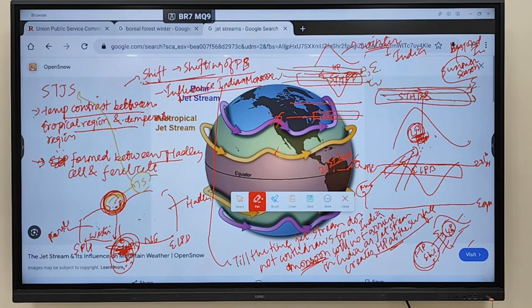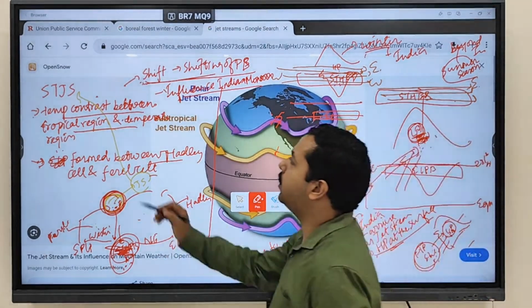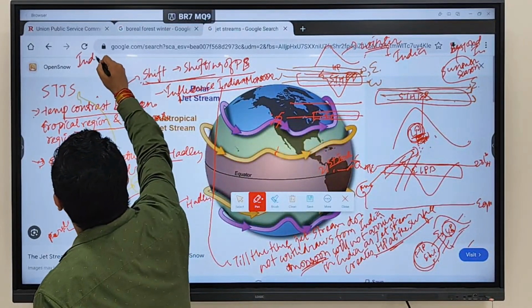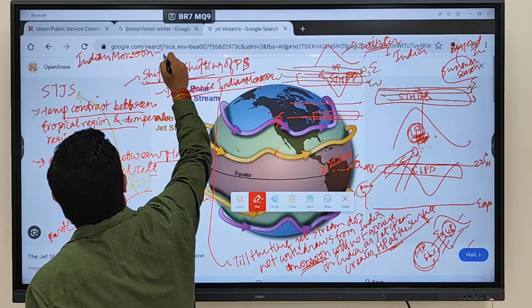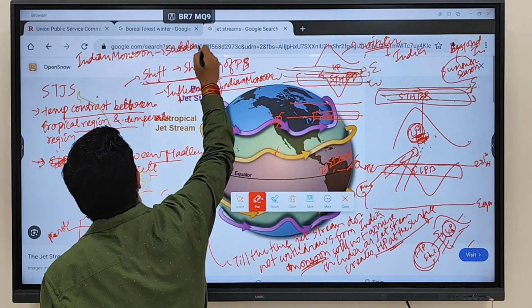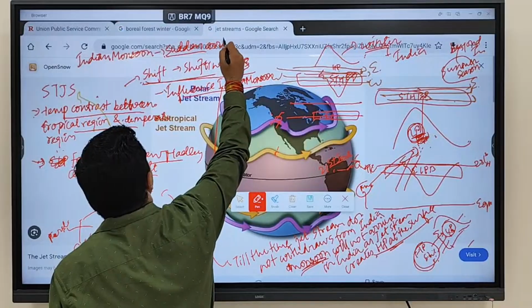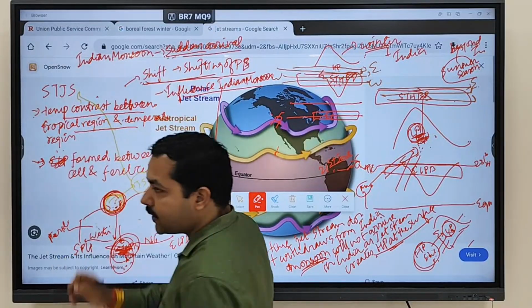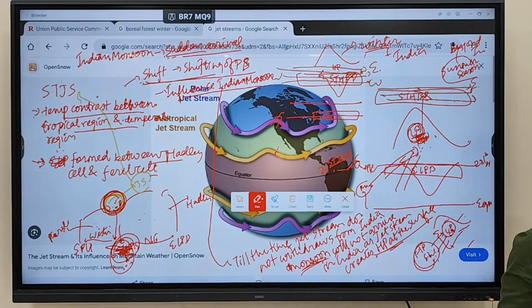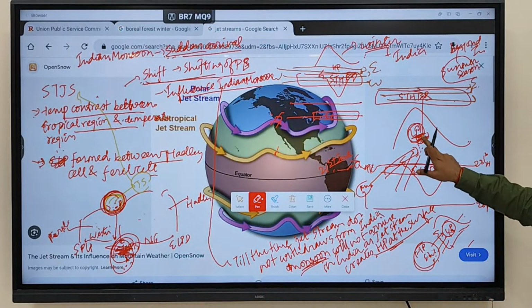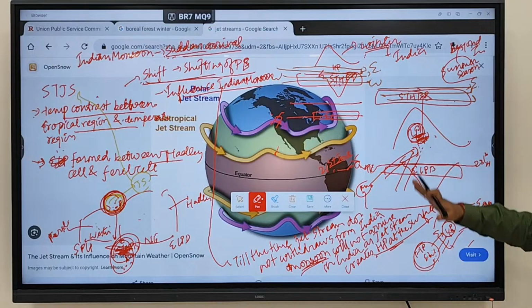So that's why we say the Indian monsoon has what? Sudden arrival. When you discuss the characteristics of the Indian monsoon, we discuss that the Indian monsoon has a sudden arrival. Why sudden arrival? Because the jet stream withdraws suddenly. When the jet stream withdraws suddenly, what will happen? Low pressure is suddenly created, and you'll see nothing but what? You'll see the monsoon onset is sudden in India. Clear? Gradual onset is not there.